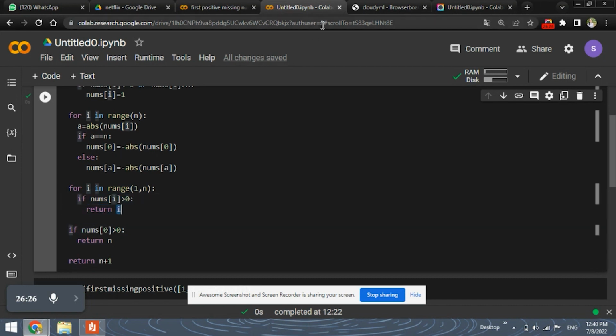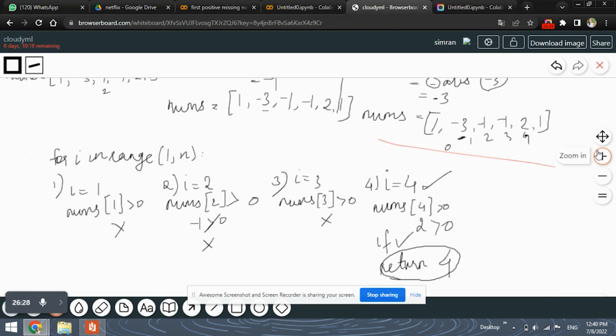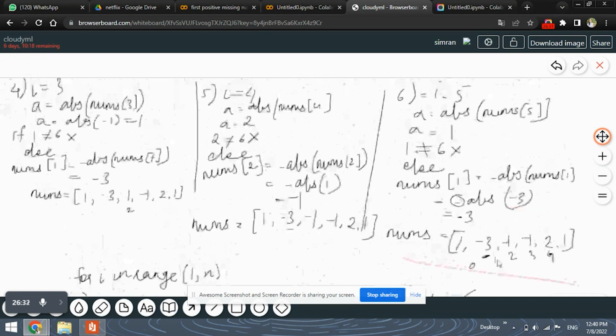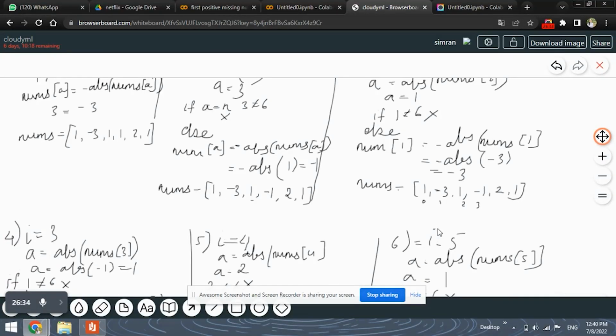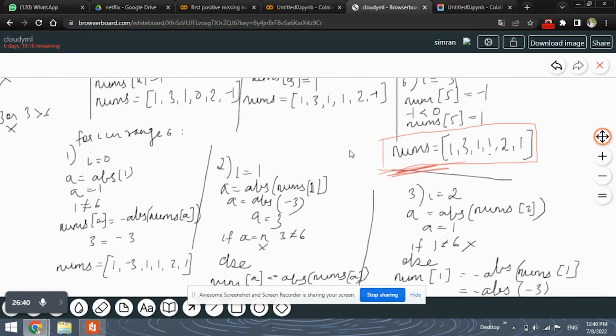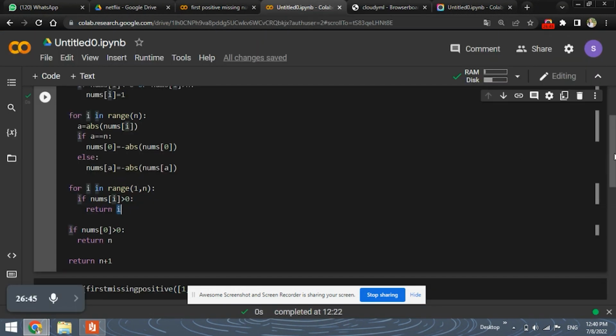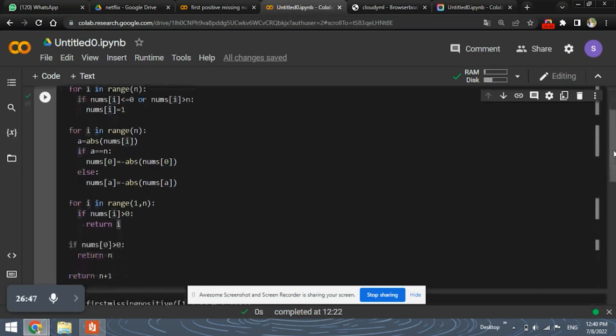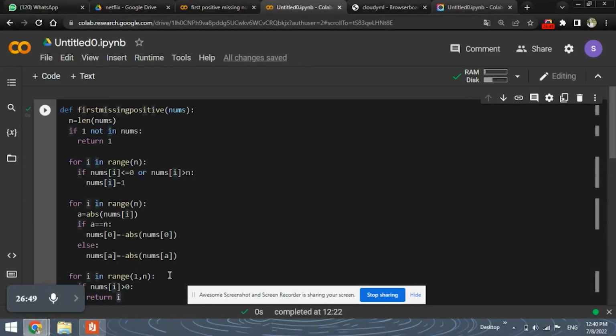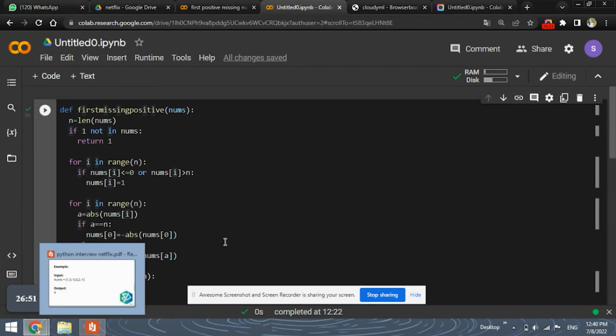So I hope you've understood this execution completely. You can go through the video multiple times, and you can also ask any doubts you have in the comment section. We will solve the doubts thoroughly. This was the code that we did for the question given, and I hope you've understood the code and the implementation as well.